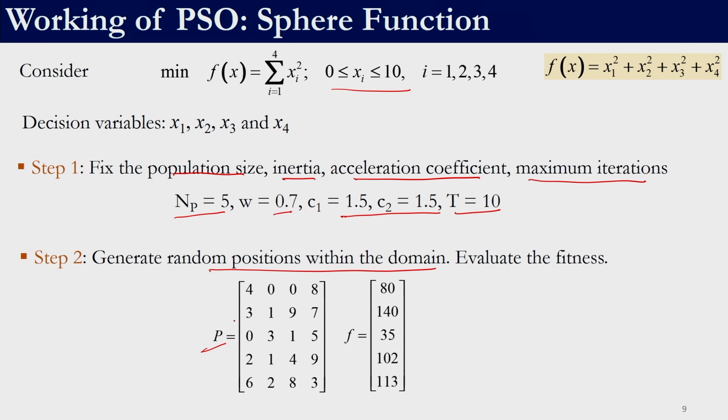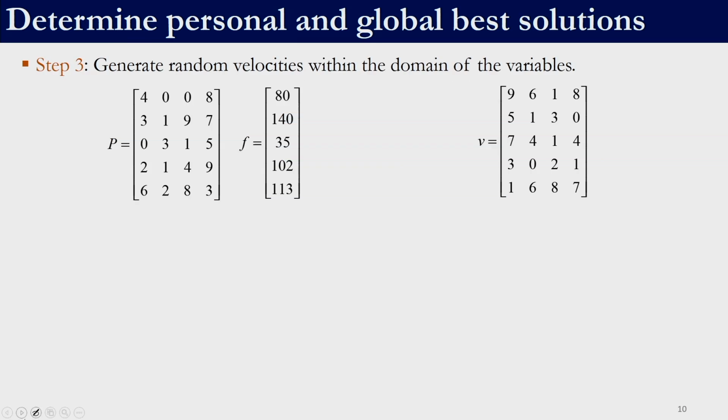For optimization we will generally call it a population, but these are particles, because in particle swarm optimization these are considered to be 5 particles and these values are its position. So, these are the positions, which is nothing but the value of the decision variables, and this is the fitness function value for each of the solutions. So, the next step is to initialize random velocities. We will also generate random velocities within the domain of the decision variable. The domain of the decision variable we know is 0 to 10. So, within 0 to 10 we need to generate velocity for each particle.